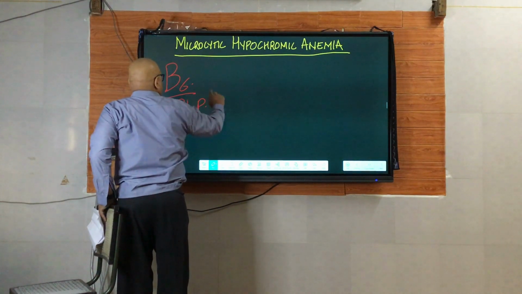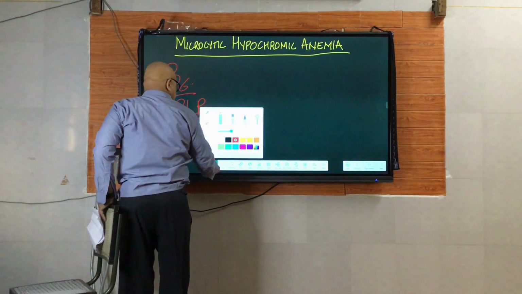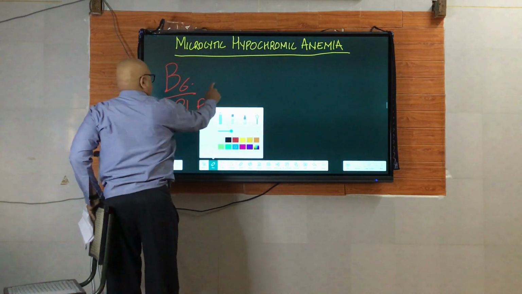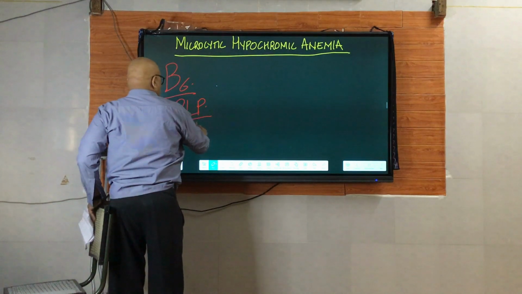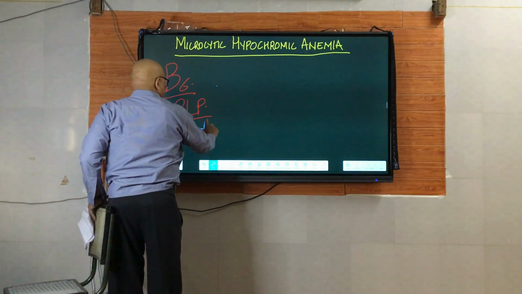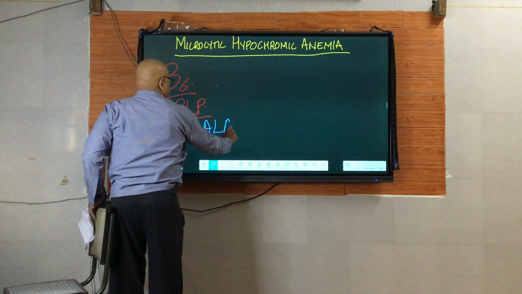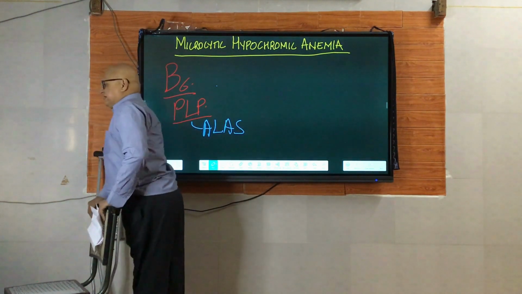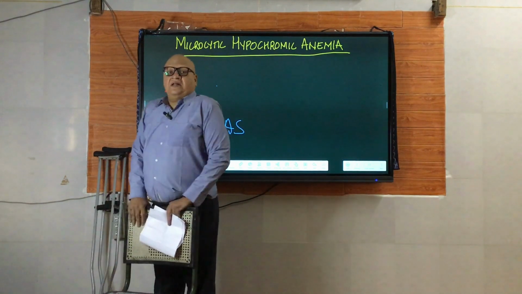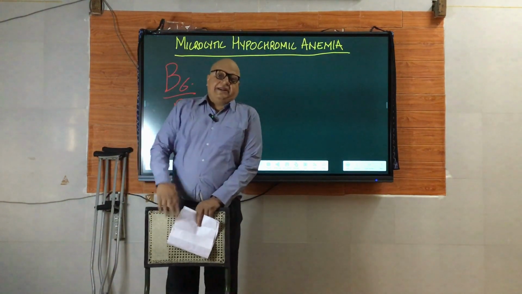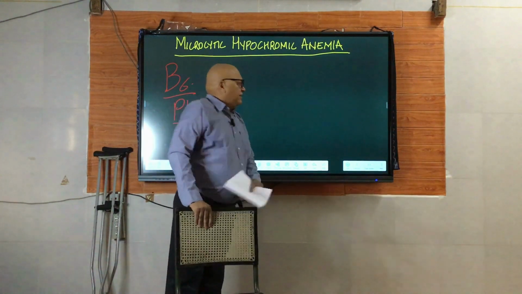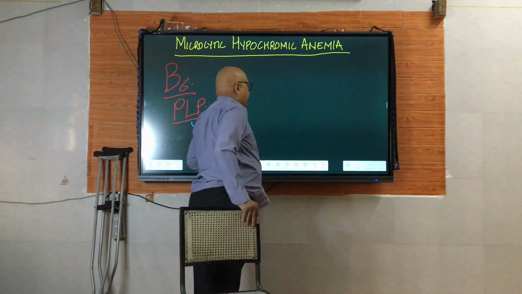It is a coenzyme for a number of enzymes, and one of those enzymes is ALAS, ALA synthase, which synthesizes the first intermediate of the heme biosynthetic pathway.